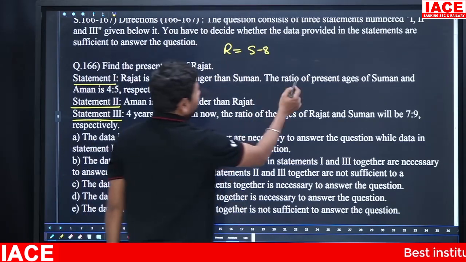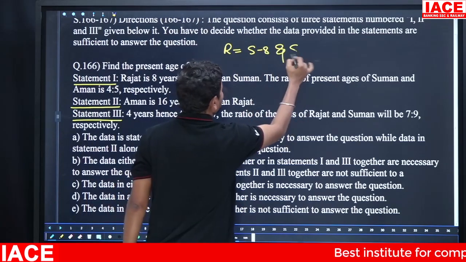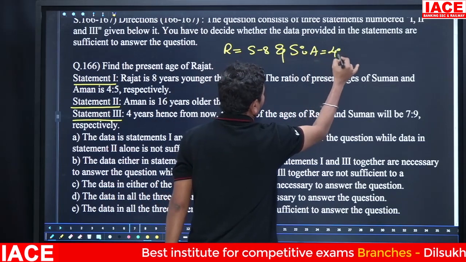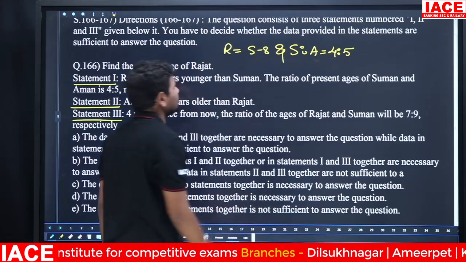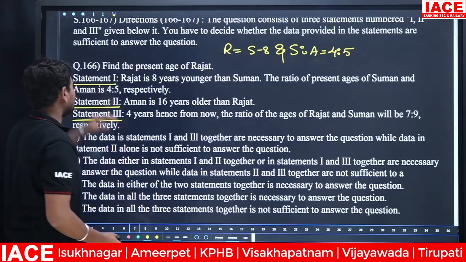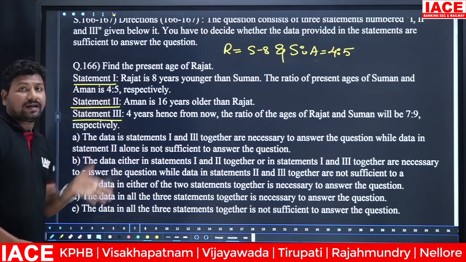The ratio of present ages of Suman to Aman is 4:5. Now there is no ratio between Rajat and Suman. That means statement 1 is not useful to getting an answer directly.